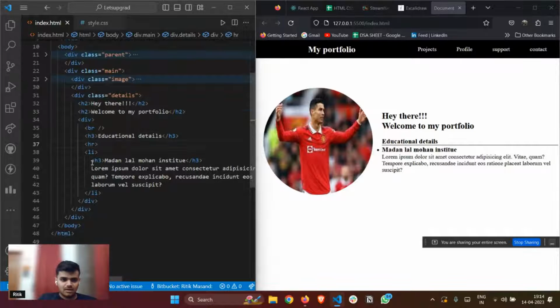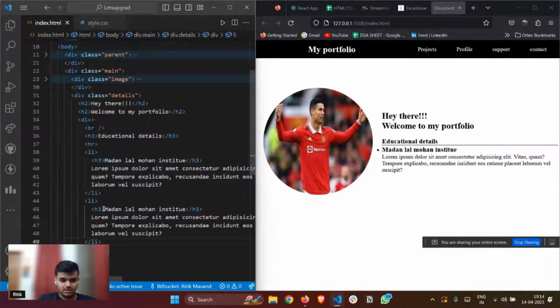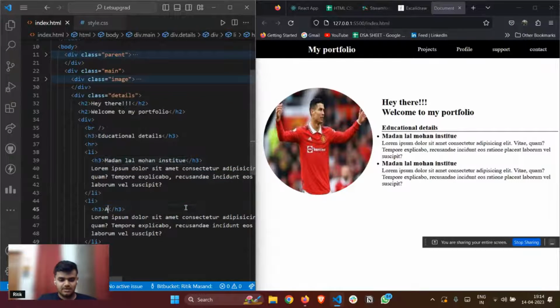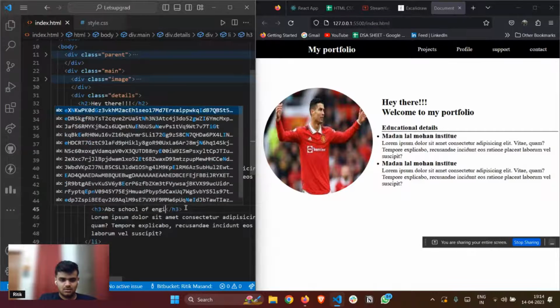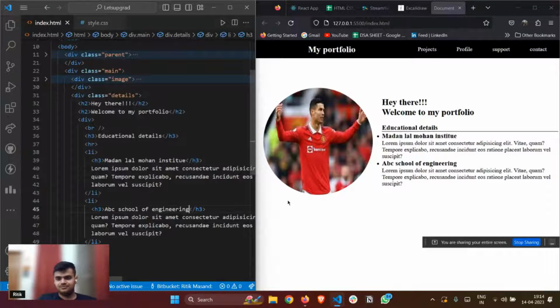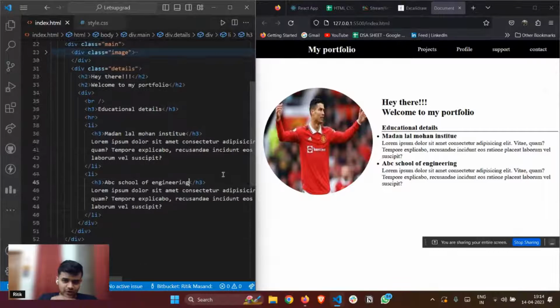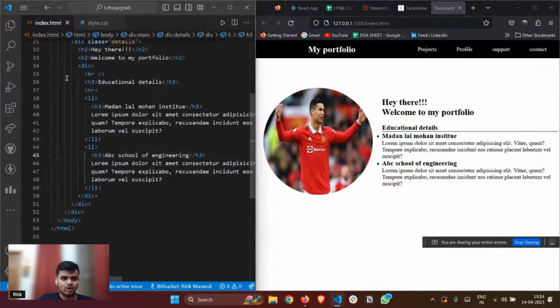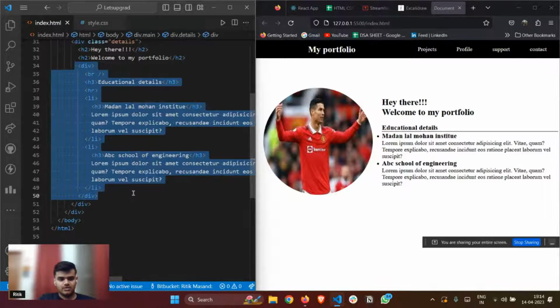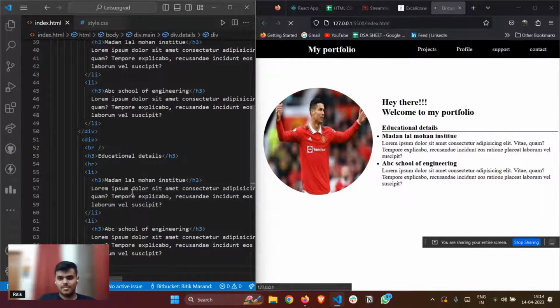And similarly, I'll also make one more list, and I'll just make ABC School of Engineering. Okay, and things like that. So after my educational details, what will come? Let's suppose my hobby section was there, inside a div. Quickly copy this and paste it like this.